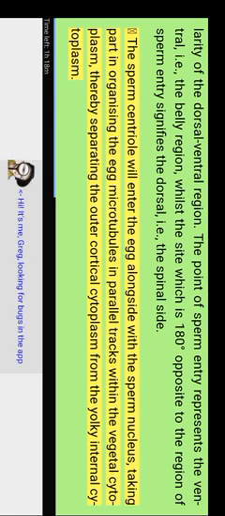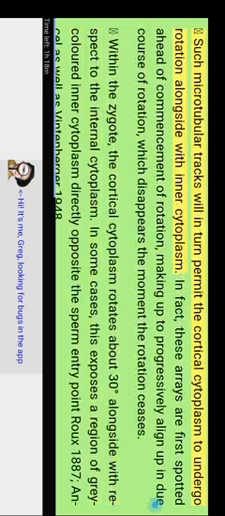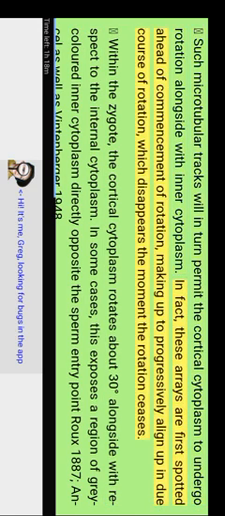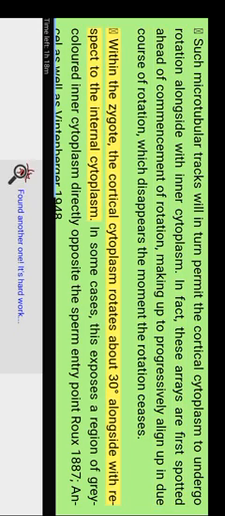The sperm centriole will enter the egg alongside the sperm nucleus, taking part in organizing the egg microtubules in parallel tracks within the vegetal cytoplasm, thereby separating the outer cortical cytoplasm from the yolky internal cytoplasm. Such microtubular tracks in turn permit the cortical cytoplasm to rotate relative to the inner cytoplasm. In fact, these arrays are first spotted ahead of the commencement of rotation, progressively line up in due course of rotation, and disappear the moment the rotation ceases. Within the zygote, the cortical cytoplasm rotates about 30 degrees with respect to the internal cytoplasm.